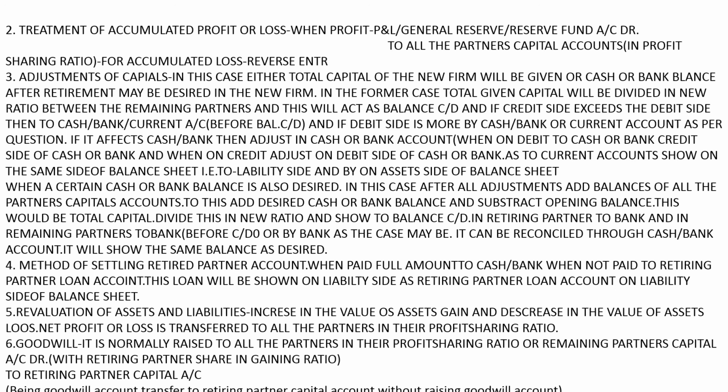In this case, we will write being goodwill raised or transferred to retiring partner without raising goodwill account.